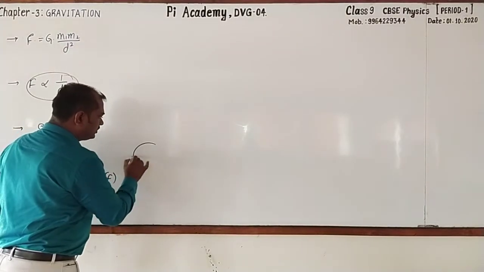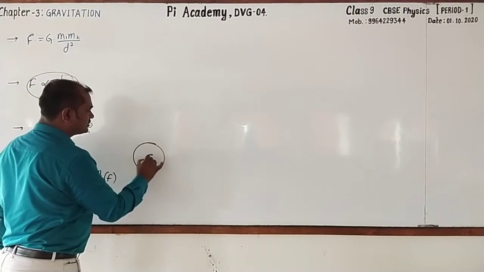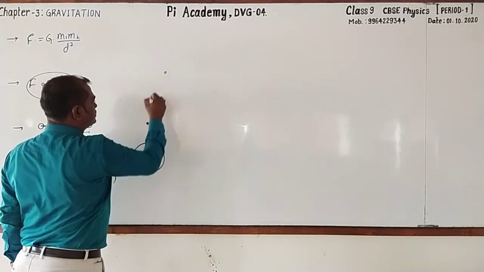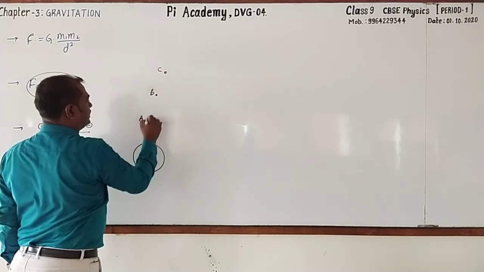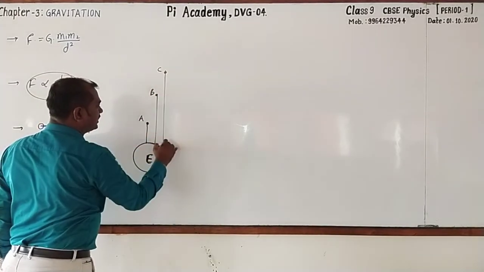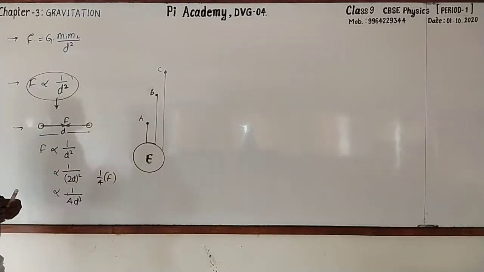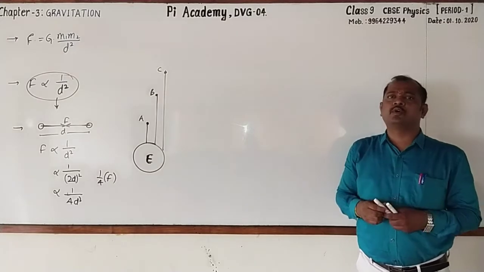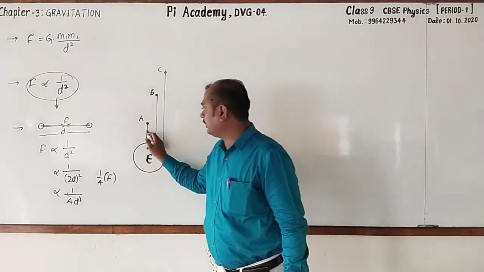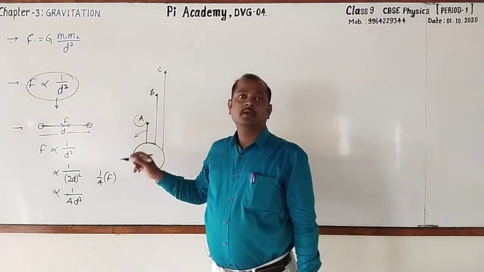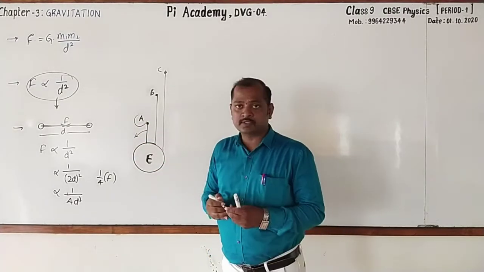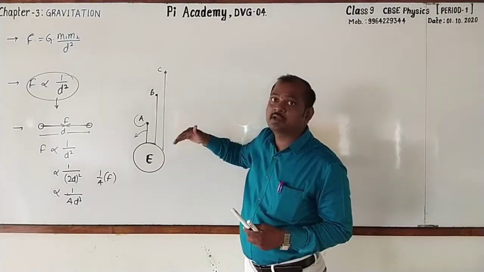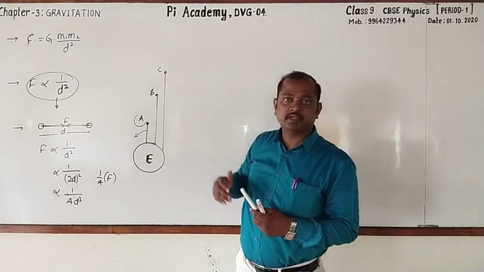Observe it. Assume that this is the ground, this is earth, and here is object. And object is at different positions. I call it as A, B and C. So where A, B and C are the positions of the object. Could you tell in which of these three the gravitational force is more? Very good. Gravitational force is more when the object is at the position A, because it is close to the earth. As it moves away from the earth, the gravitational force will go on decreasing.